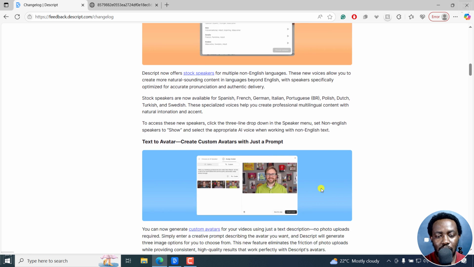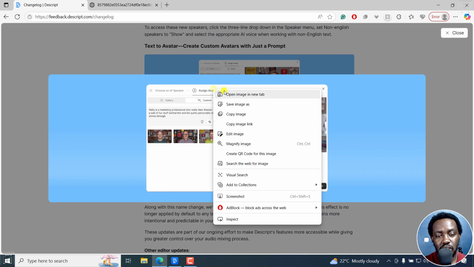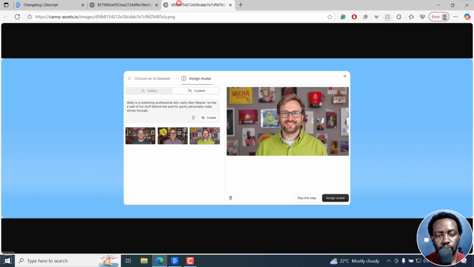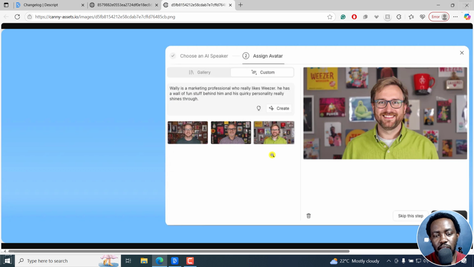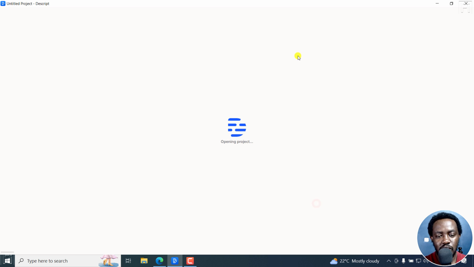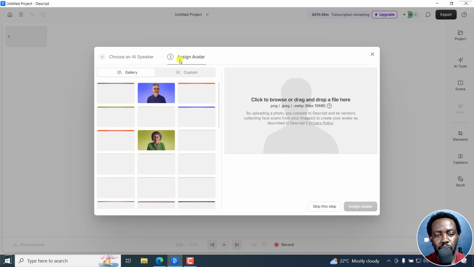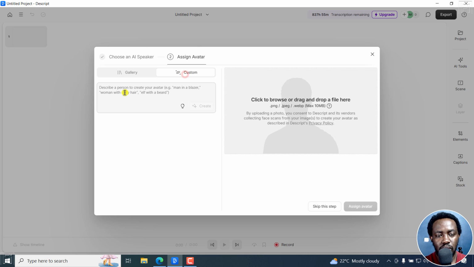So we also now have a text to avatar. Create custom avatars with just a prompt. So as we can see in this example here, this is an AI avatar, a marketing professional, under the custom option. So if I go here and say create with AI speaker, and then just choose speaker, and then when you come to avatar, click on custom, and then just describe what you want.